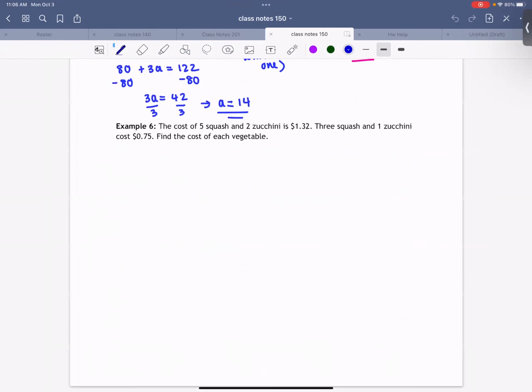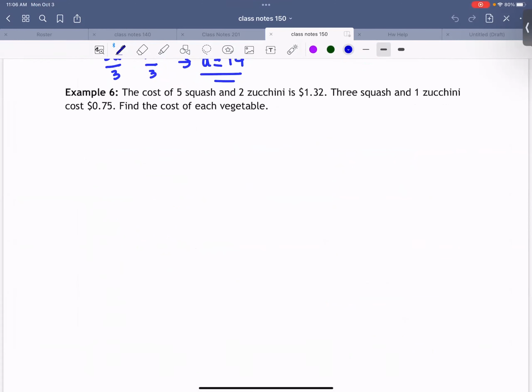Okay, so I know this is kind of reaching back to last Wednesday, but we did talk about, okay, what if we have a word problem and we have to come up with the equations on our own? Now, I don't think it's too hard to figure this one out, but we have the cost of 5 squash and 2 zucchini is $1.32. And then you also know that 3 squash and 1 zucchini is 75 cents. We want to find the cost of each vegetable.